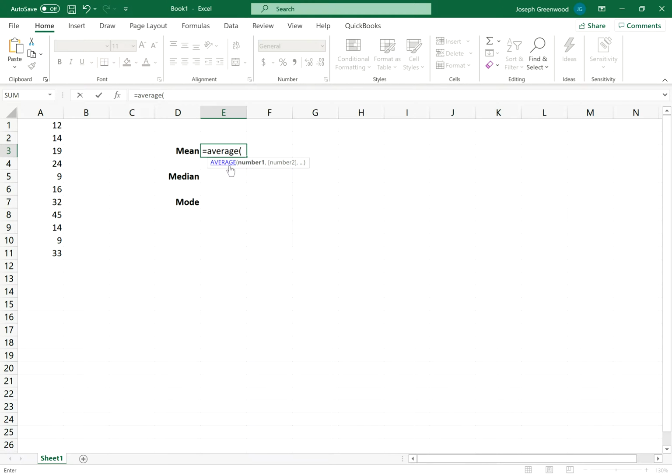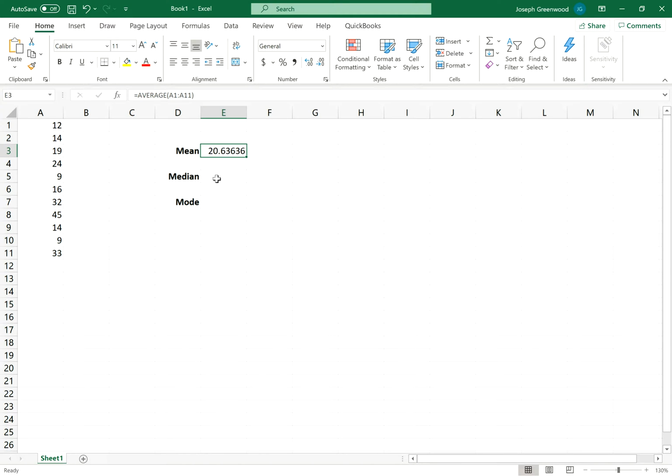Now it's asking me, since I chose the average function, to input the numbers that I want to calculate the average of. It's as simple as highlighting and selecting the full set of numbers. I'm clicking and holding and dragging down to select the full set of numbers, and at the end of that I want to close the parenthesis off. So you'll notice in what I selected, it's A1 through A11, column A, row 1 through column A, row 11. With that function now closed off, I can hit enter and it calculates the average for me, 20.63-ish.